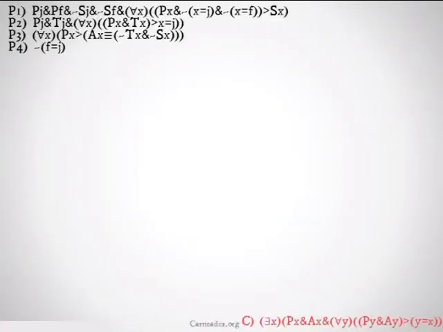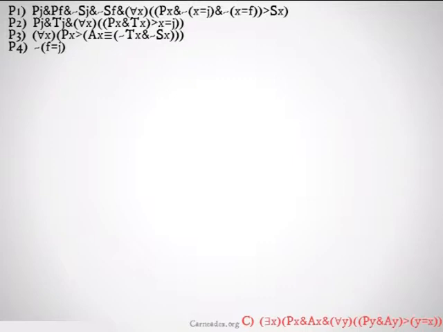and let's get started. So, this is our proof. Like I said, it's going to be longer. Whew. What we need to do is prove that there exists an x such that x is a p and x is an a, and for all y, y is a p and y is an a implies that y is x. So basically that there's only one thing that's both a p and an a.